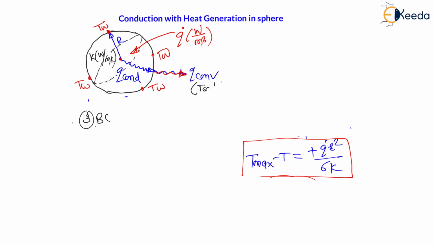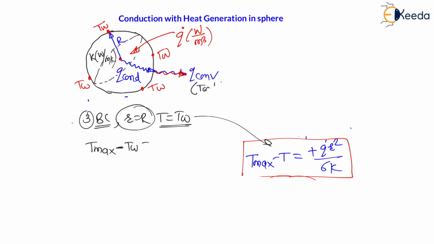Third boundary condition is whenever radius becomes equal to capital R, the temperature will become wall temperature, right? So let us put here. Therefore, maximum temperature minus wall temperature will be equal to plus Q dot capital R square divided by 6K, right? This will be the difference between maximum temperature and wall temperature.